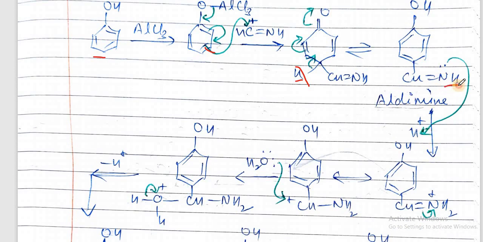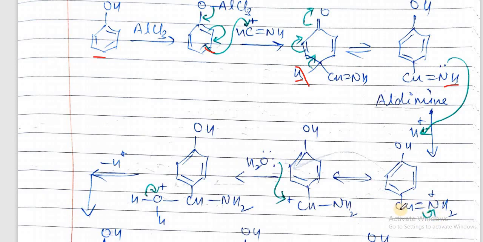Here will be NH2, H positive has a positive charge, so this will now have a positive charge, N positive H2, and it is a resonance hybrid structure, or it is resonance stabilized, as we can say that these electrons can move to this and it will be neutralized.